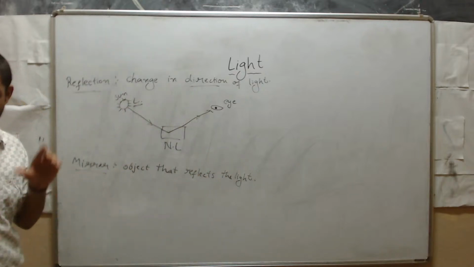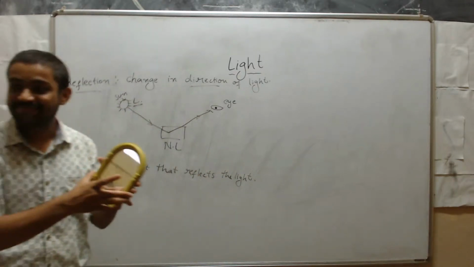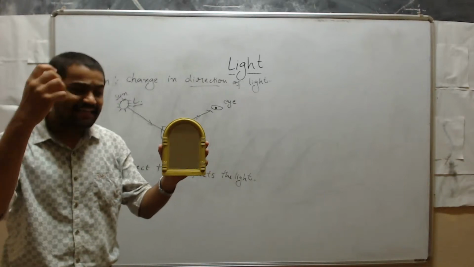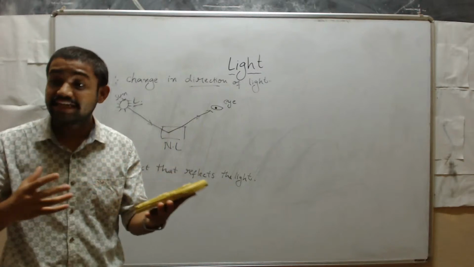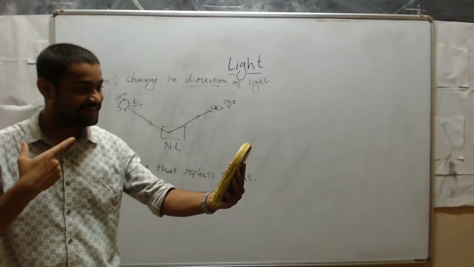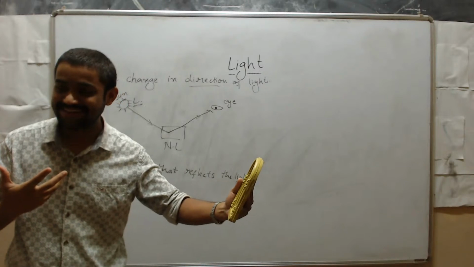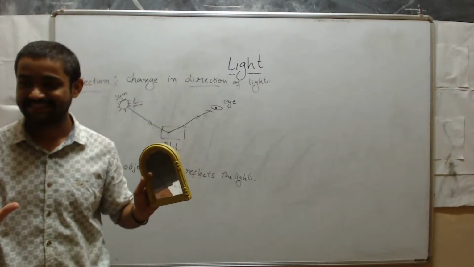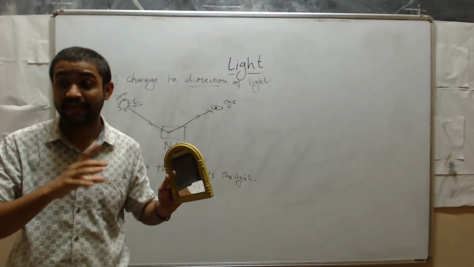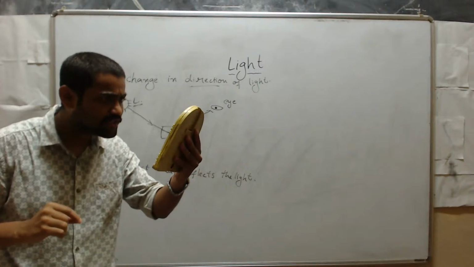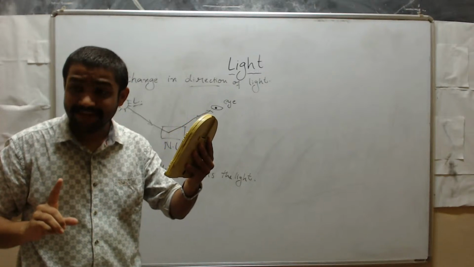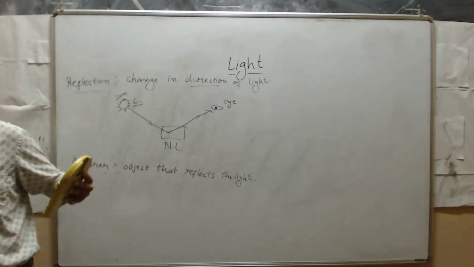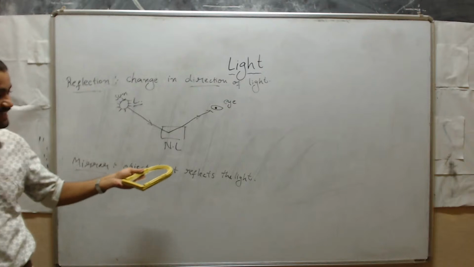See here, suppose this is a mirror, plain mirror. Which mirror it is? Plain mirror. It is reflecting the light. Not only light, it will reflect our face. Wow, handsome, like this. Is it clear? The mirror is an object that reflects the light. Whatever it will be, that reflects the object. Sir, can we see our face in the mirror in the dark? No sir. In the light we can see the object. Mirror is an object that reflects the light.